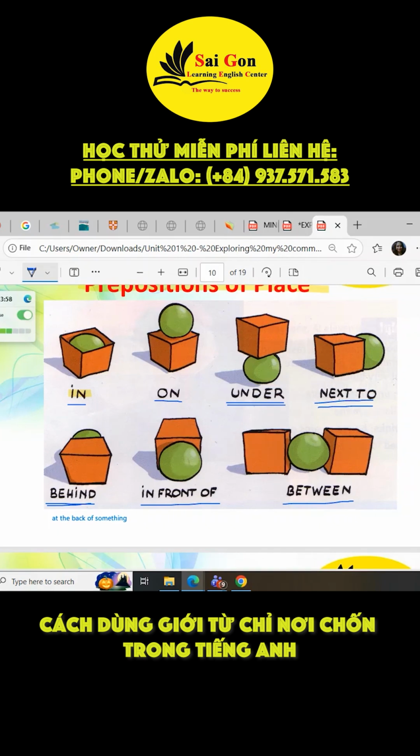Now we can say the light is in between the flower and the box. The light is in between the box and the flower. Yes, very good, Tree. That's correct. Good job.